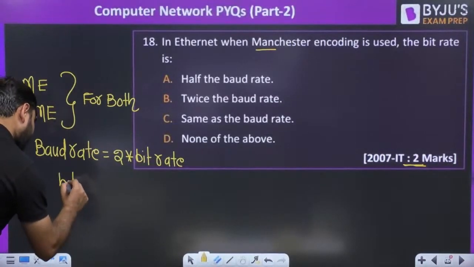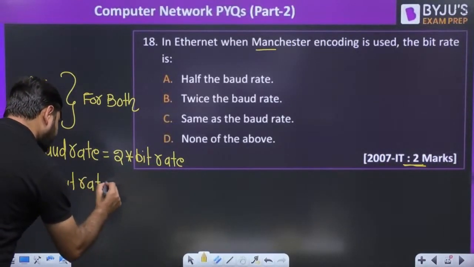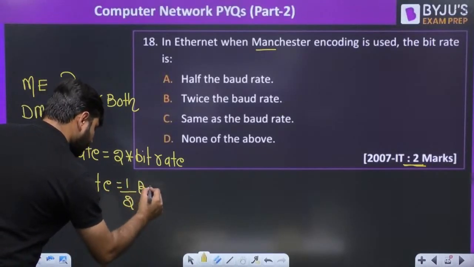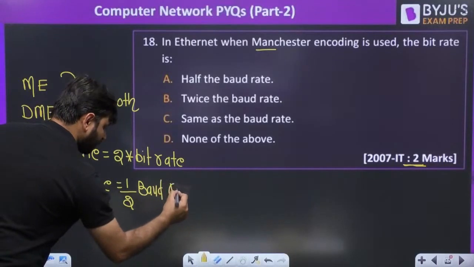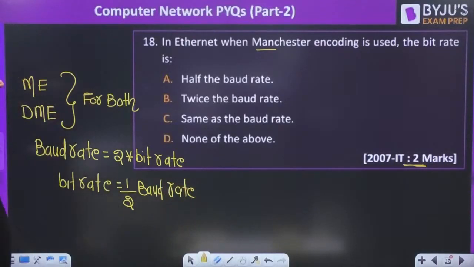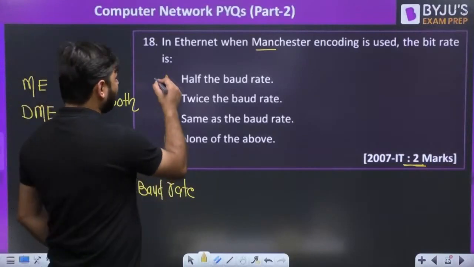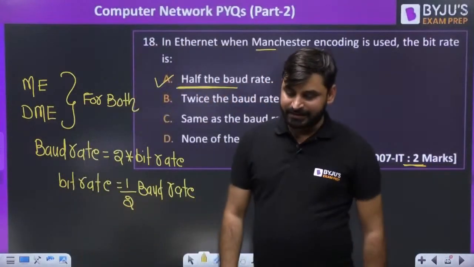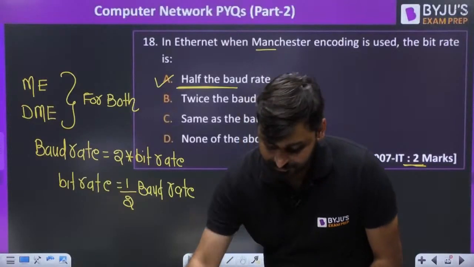So what is bit rate, my dear friends? Bit rate is nothing but half of the baud rate. So in this question, what they are asking is, bit rate is half of the baud rate. Direct question here. It is really very simple.